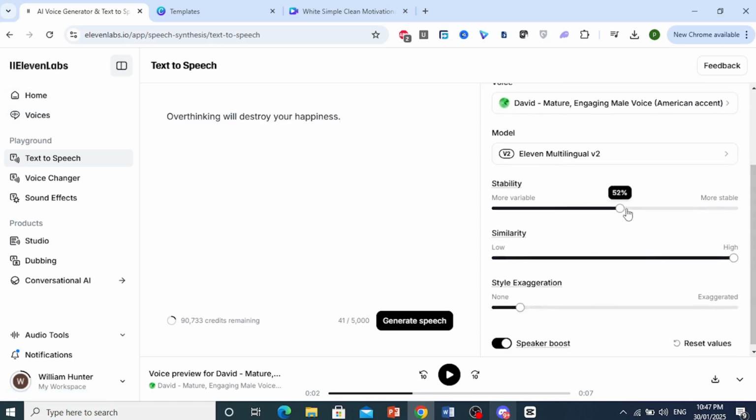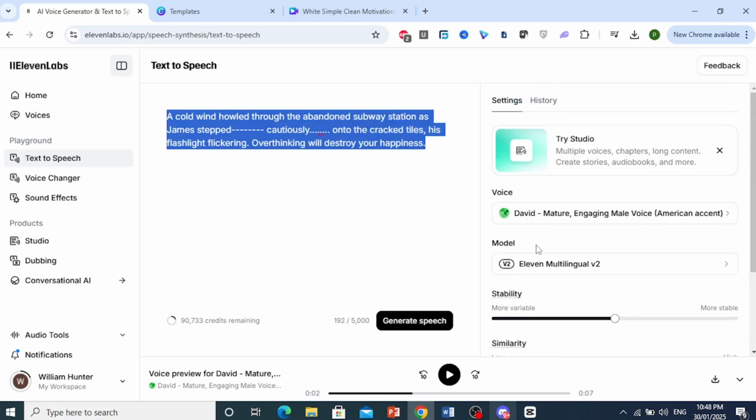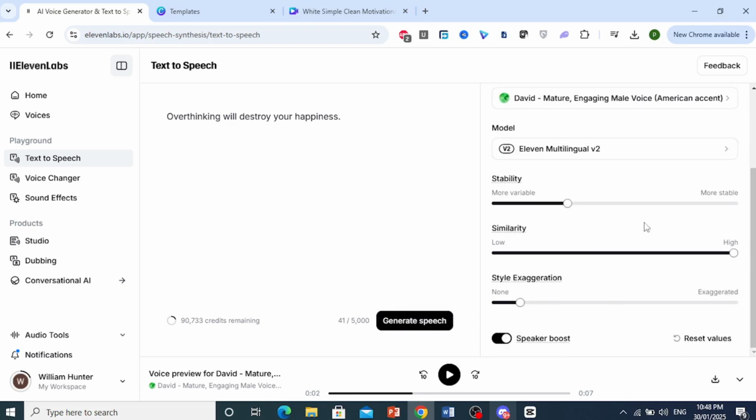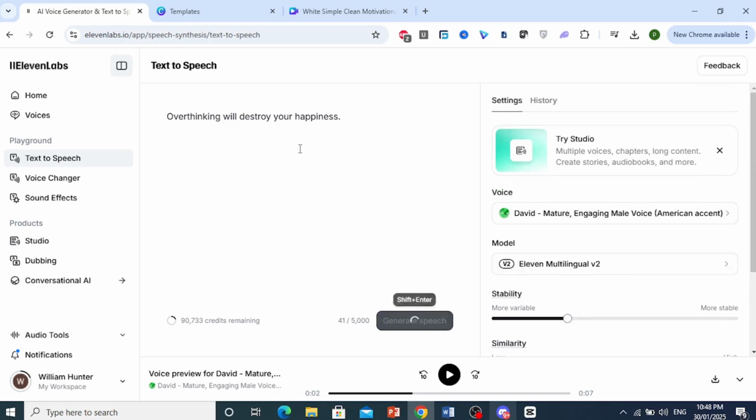You can make this more stable, about 75%, actually 50% is good since it's just a short piece of text. And since we're using someone else's voice, you want to leave this at about 30%, right? Since it's someone else's voice, it'll sound much better like this. I can go ahead and generate this, leaving everything as you found it.